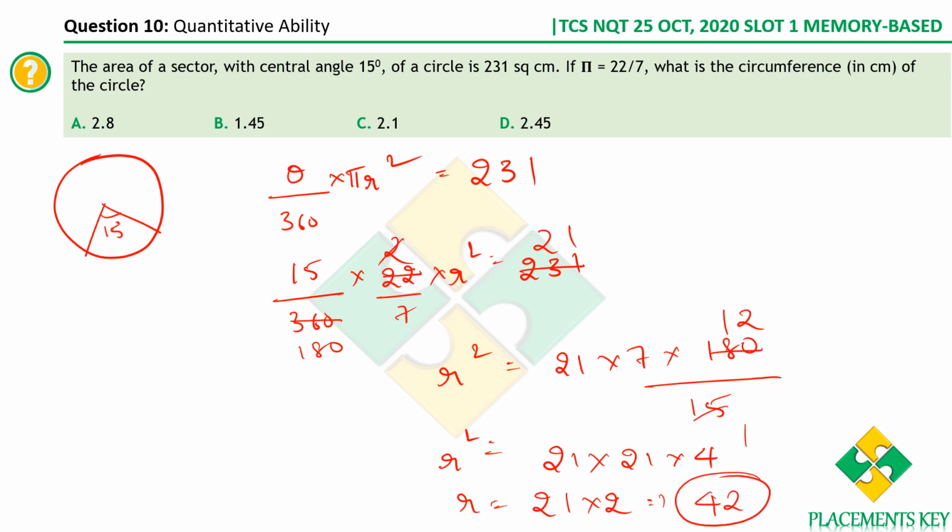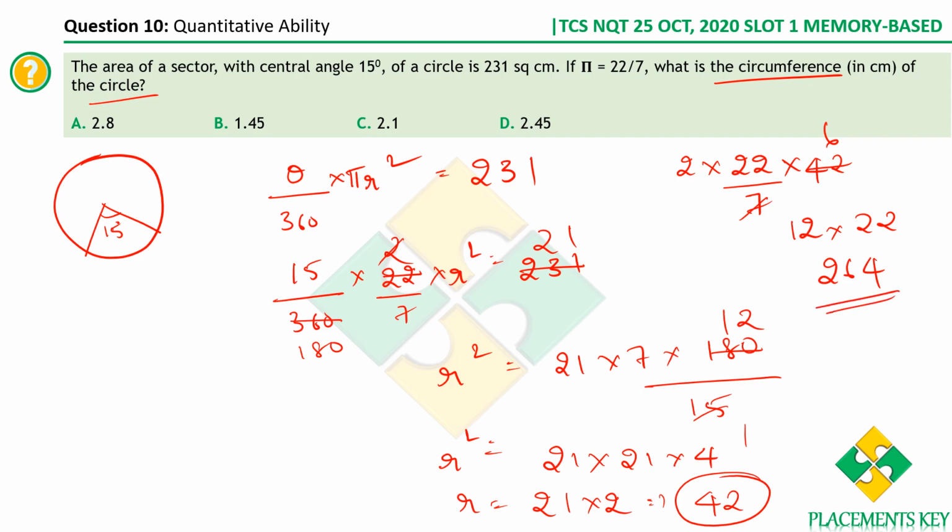What are we supposed to find? We are supposed to find the circumference of a circle, which is 2 pi r. So 2 into pi, which is 22 by 7, into r, which is 42. So we get 12 into 22. What is it? 12 into 20 is 240, and 12 into 2 is 24. So you get the value as 264. This is the circumference of the circle.